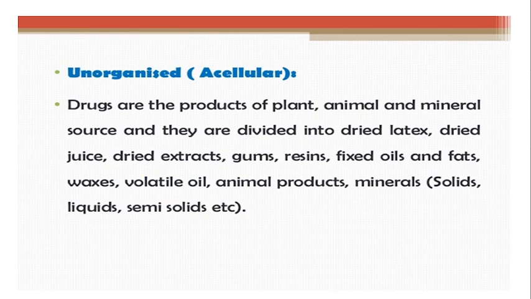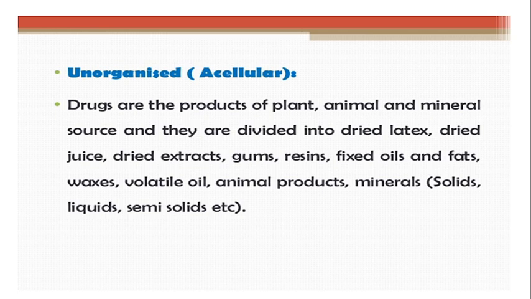Unorganized drugs: the drug products are of plant, animal or mineral source. They are divided into dried latex, dried juice, dried extract, gum, resin, fixed oil, fats, waxes, volatile oil, animal products, minerals, etc. These are not parts of the plant, but they are obtained from the plant. These are collected from the plant.